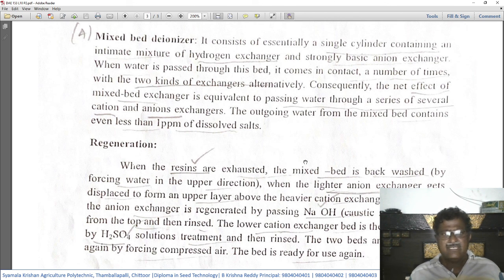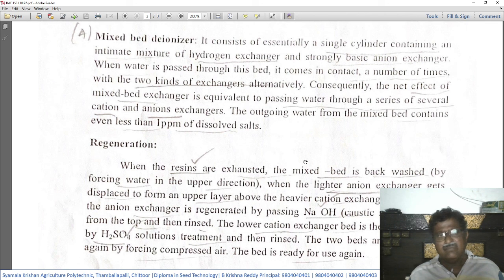Whereas in this mixed bed deionizer, we use only a single cylinder containing a mixture of both cation exchange and anion exchange materials. When water is passed through this bed, it comes in contact a number of times with the two kinds of exchangers alternately.